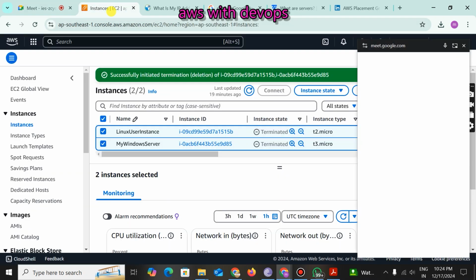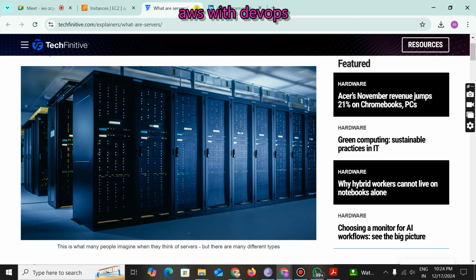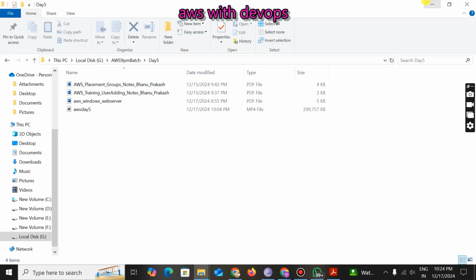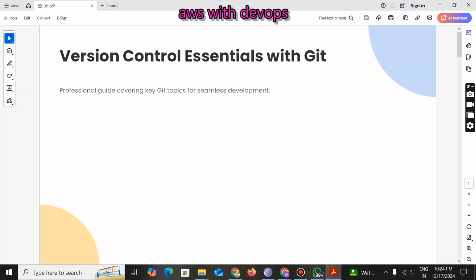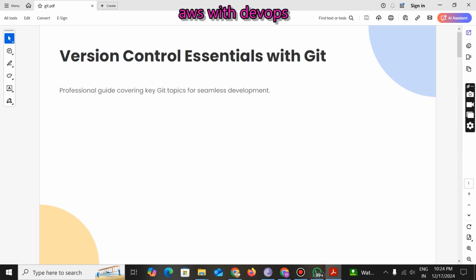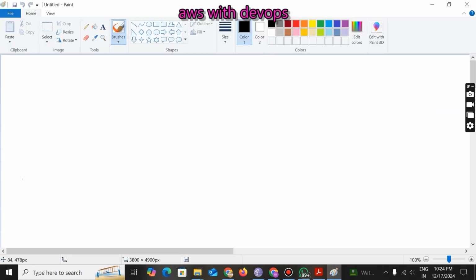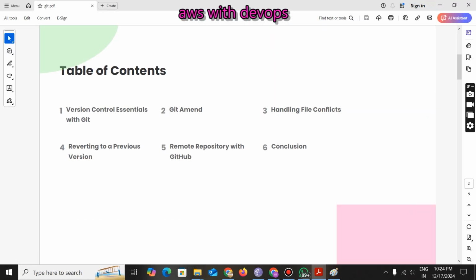Right, sir. Let's start the session. So, in the previous class, we discussed a few concepts related to Git. Any doubts, anyone? They can ask, or else we'll continue with today's topic. No, sir. Practically done. We don't have any questions from our end. Right. So, let's start today's session.